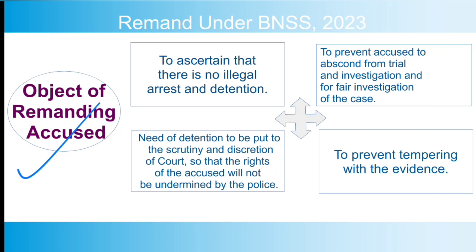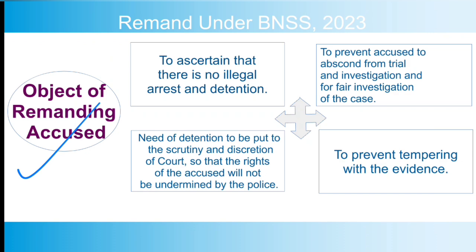As per section 187 BNSS or 167 CRPC, the remand in that provision is at the pre-cognizance stage. Remand can be at two stages, either pre-cognizance or post-cognizance. For post-cognizance stage remand there are other provisions, but 187 provides only for remand at pre-cognizance stage.